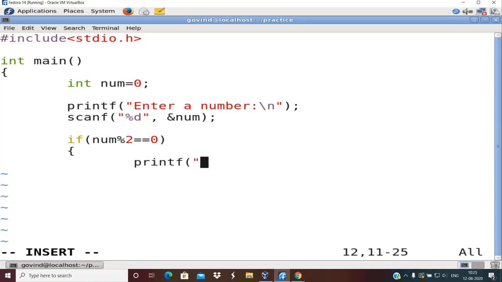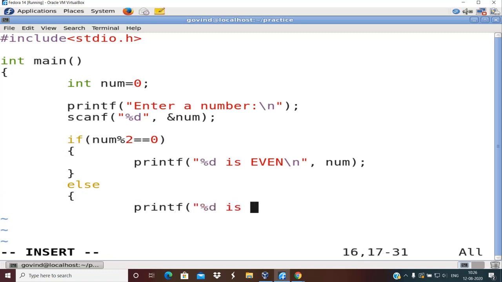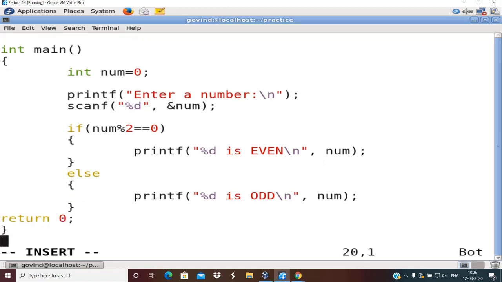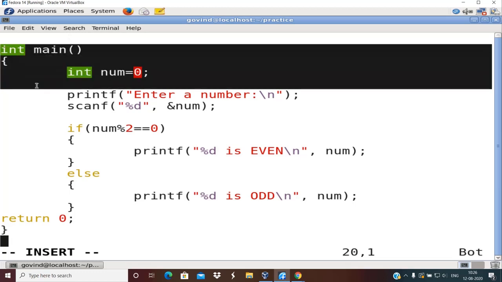So if the number mod 2 is 0, it means the remainder is 0, it means that number is even. So I will write printf percentage d is even, backslash n, and that number I need to display, else printf percentage d is odd, backslash n, num, right? End the else part, return 0, close the main. So this is the program which is rewritten using if else. So this is the proper solution for that problem definition.